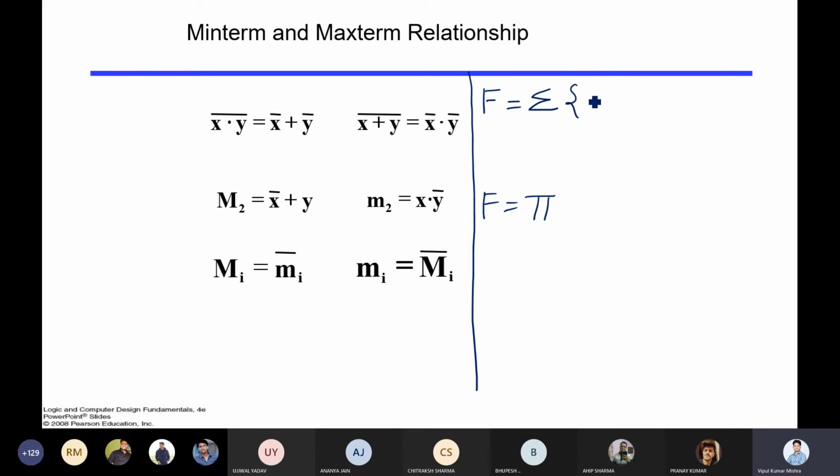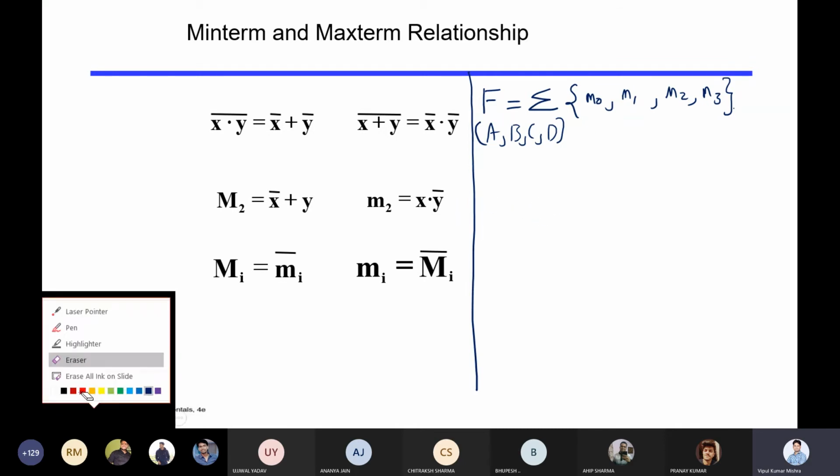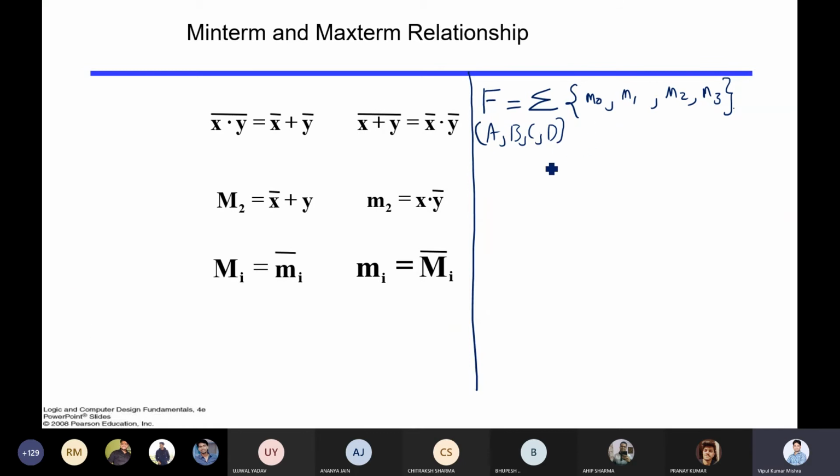Now I'm saying M0, M1, M2 and M3, and here f is a function of A, B, C and D. Let me erase this part so that I get some space. What I want to represent here, let me draw the truth table for you so that it will be very clear.